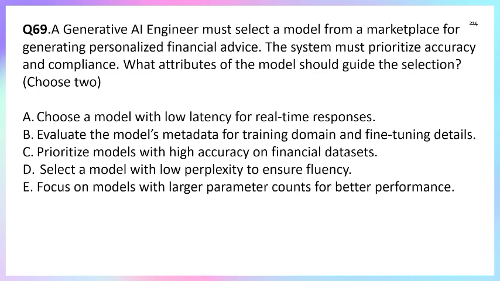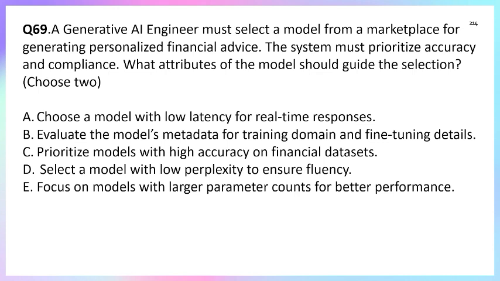So the correct answer is option B and option C. Why? Because B ensures transparency and compliance, right? And verified domain-specific training. So option B is the domain-specific one, and it also gives us the fine-tuning detail. So option B is correct.